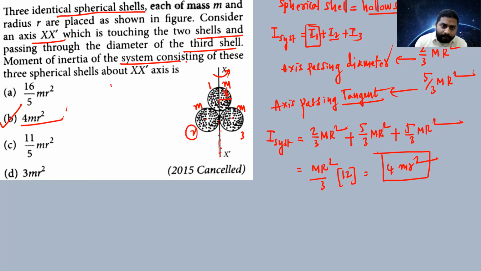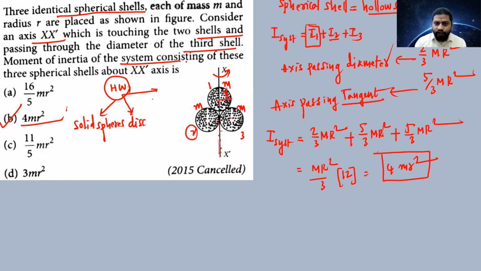Now the homework. Three homeworks I just wanted to give you. Instead of hollow spheres, you keep solid spheres. Instead of hollow spheres, you keep discs here.